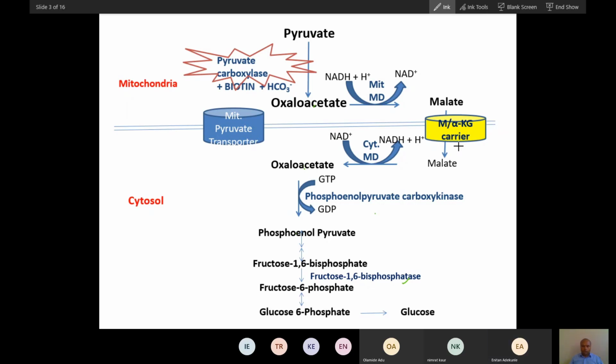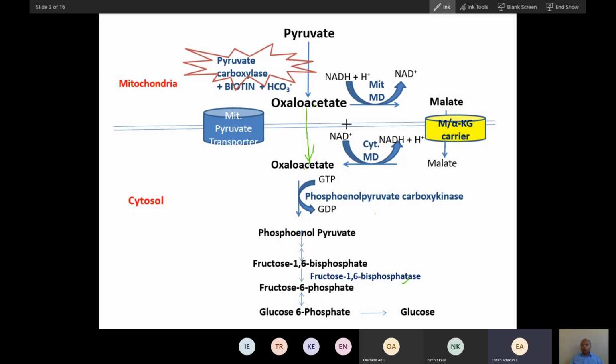Forget about this transportation right now. Just remember, oxaloacetate comes out of the mitochondria through some transport. It has to convert into malate. Malate will come out, and malate will again convert into oxaloacetate. So net reaction, oxaloacetate is coming out of the mitochondria, but indirectly. Did you understand this? This is the main pathway of gluconeogenesis.